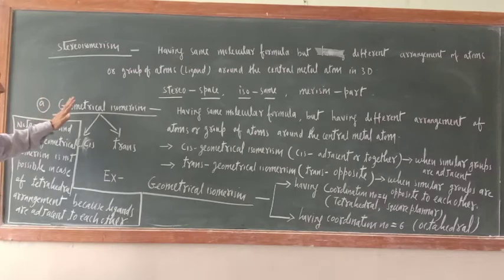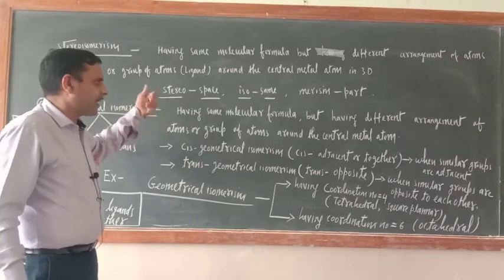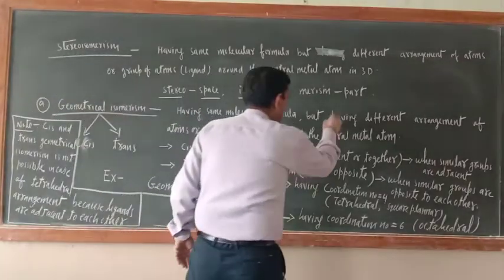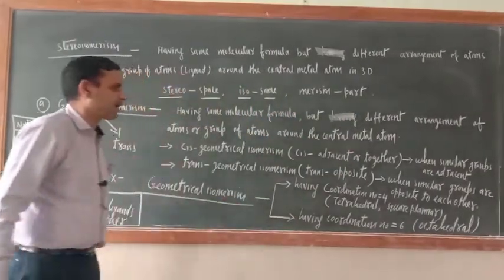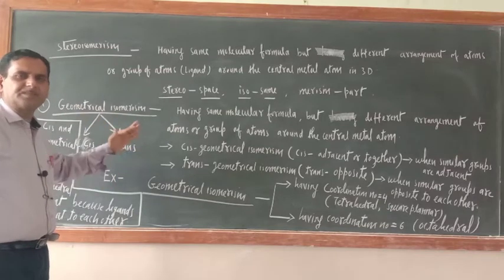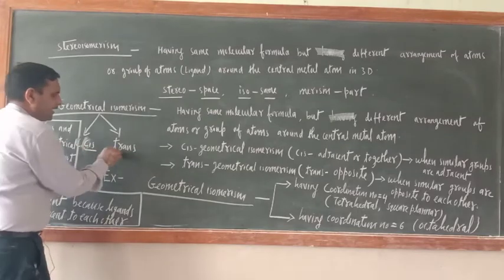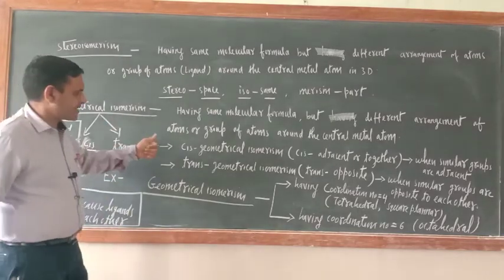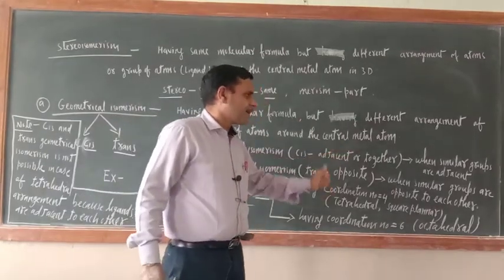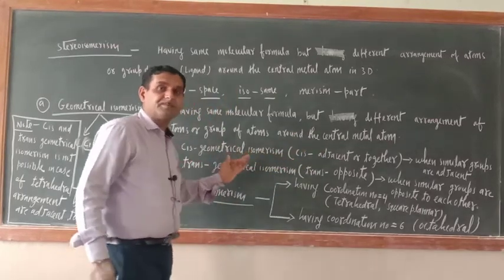So the first one is geometrical isomerism. What is the meaning of geometrical isomerism? Same definition, having the same molecular formula but a different arrangement of atoms or groups of atoms around the central metal atom. That is known as geometrical isomerism. Geometrical isomerism is basically of two types, cis and trans. What is the meaning of cis? Cis means adjacent or together. When similar groups are adjacent, that type of geometrical isomerism is known as cis.